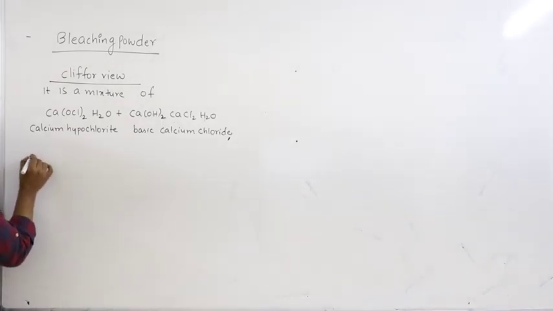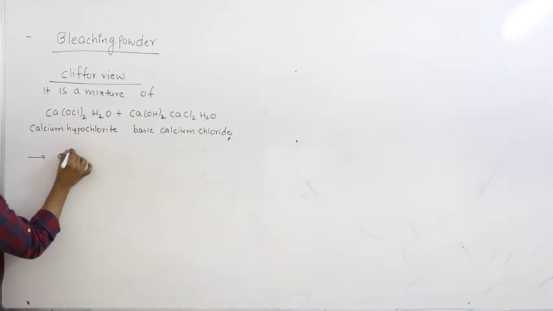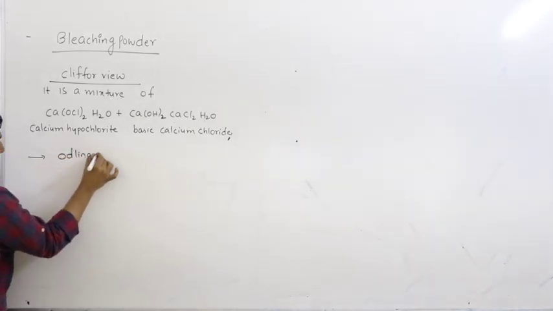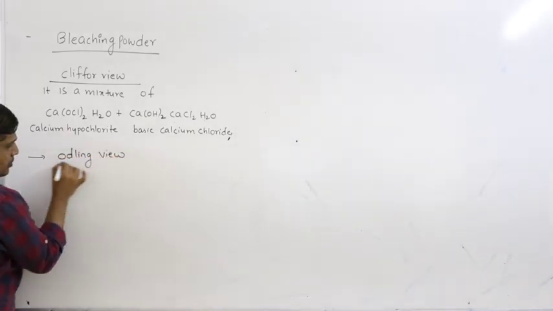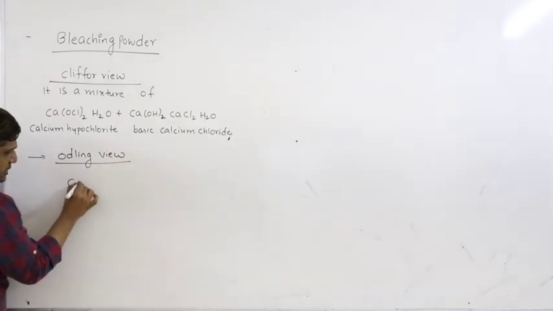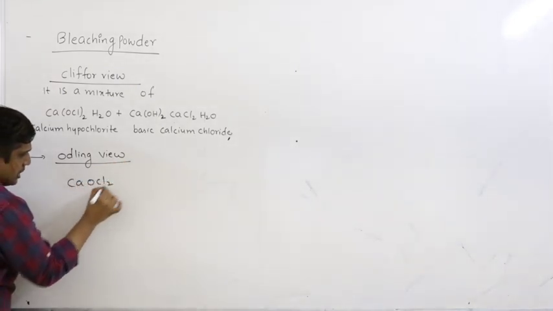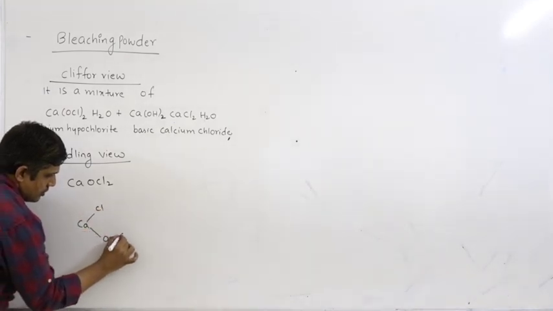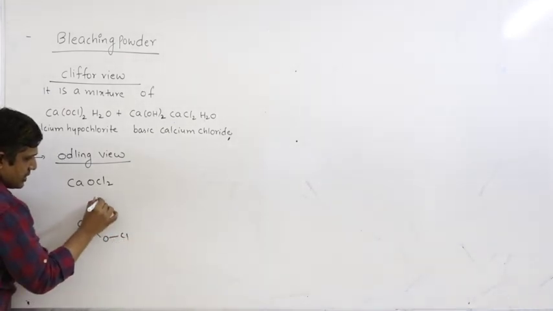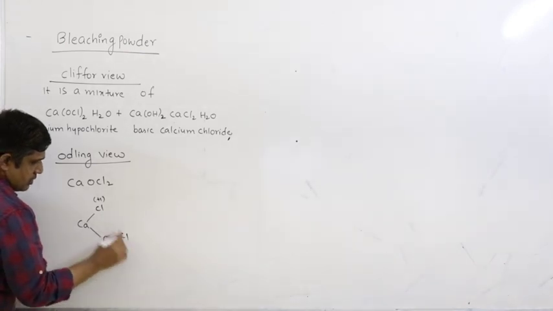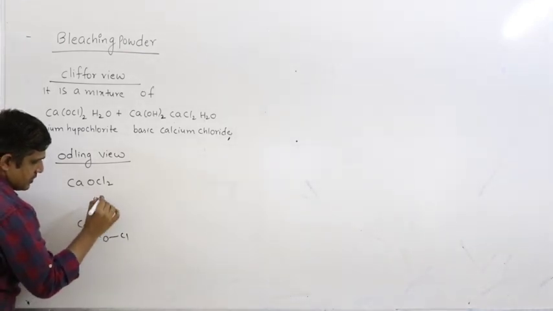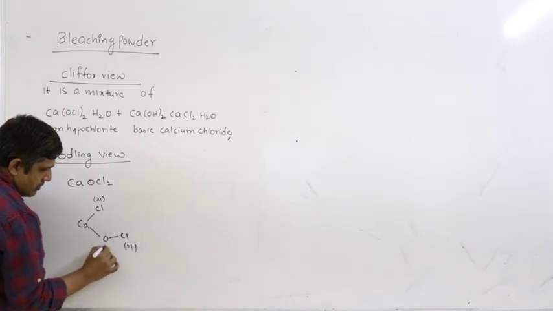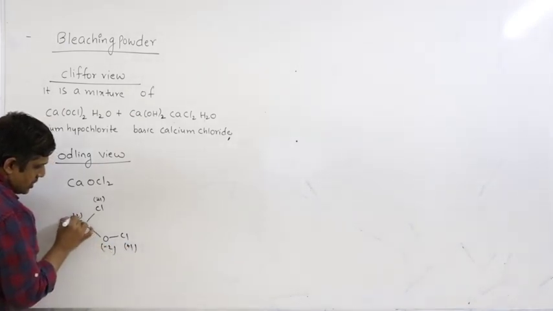If I see Odling's view, bleaching powder is CaOCl2. So if you see the bonding, this chlorine carries -1, this is +1, -2, +2 charge.